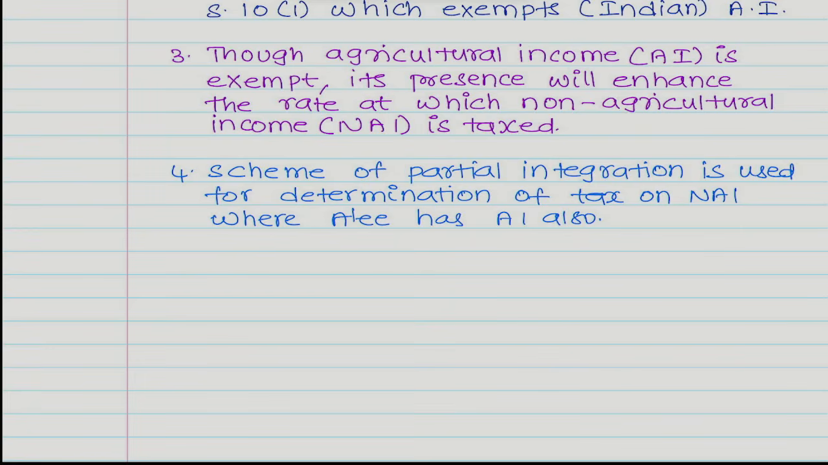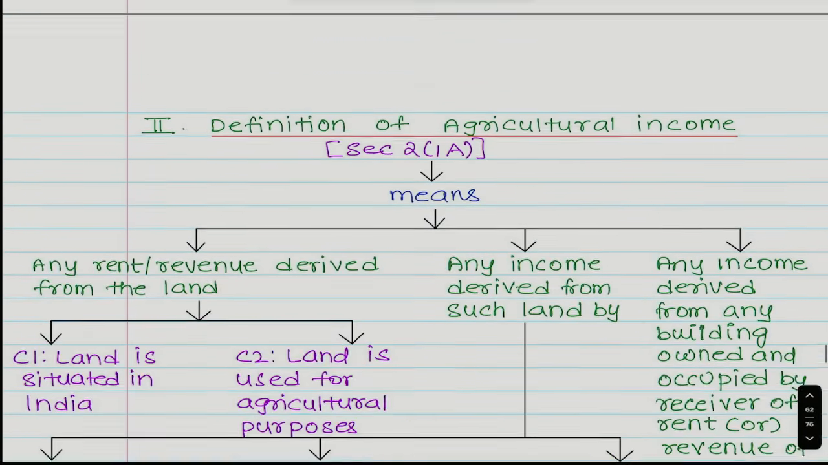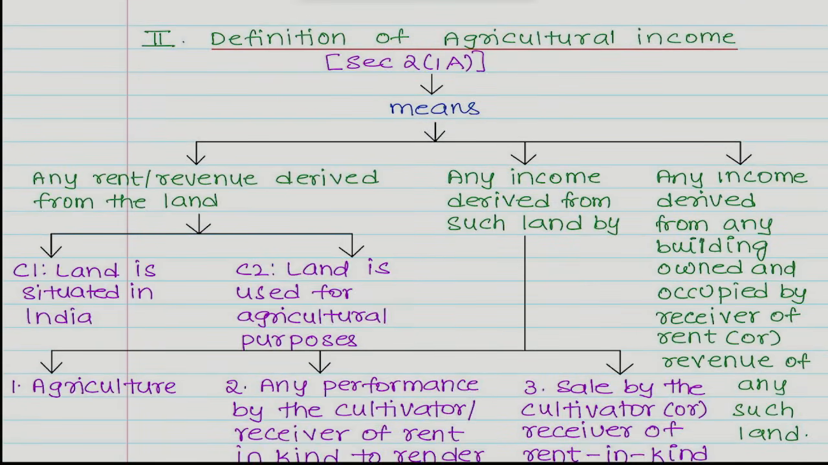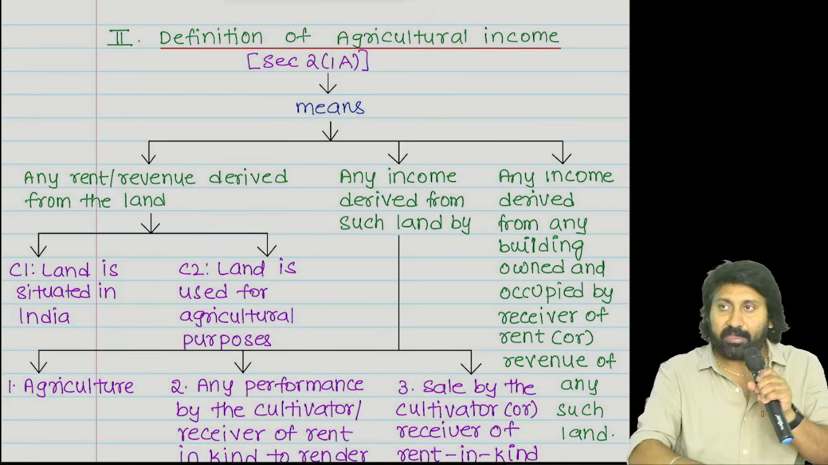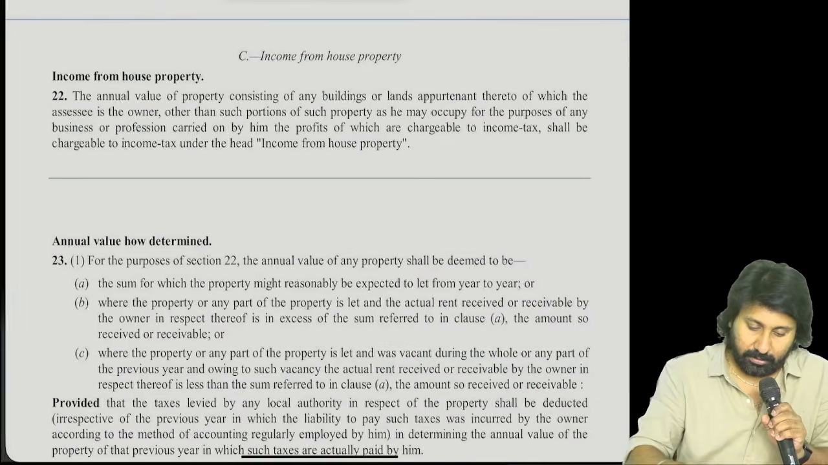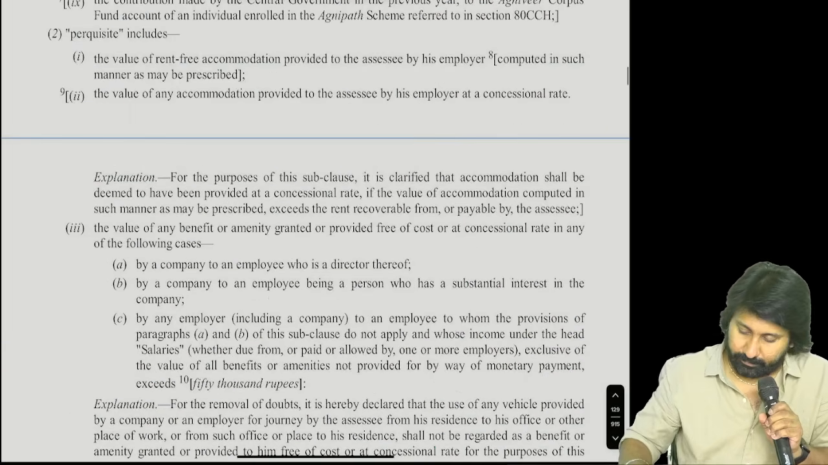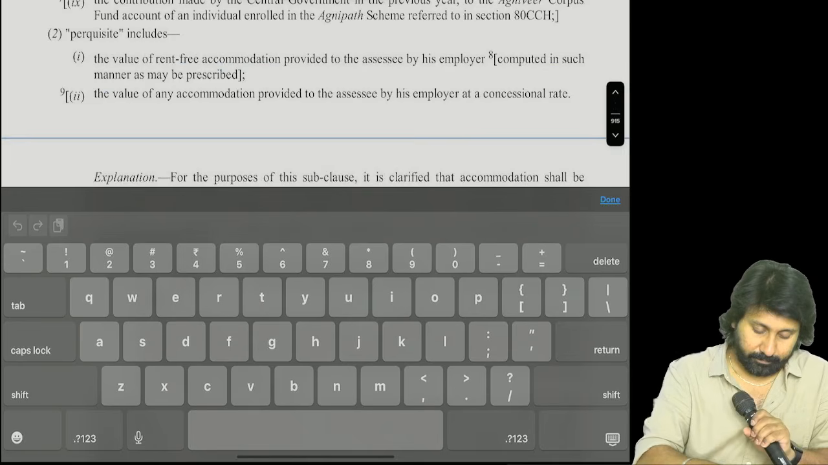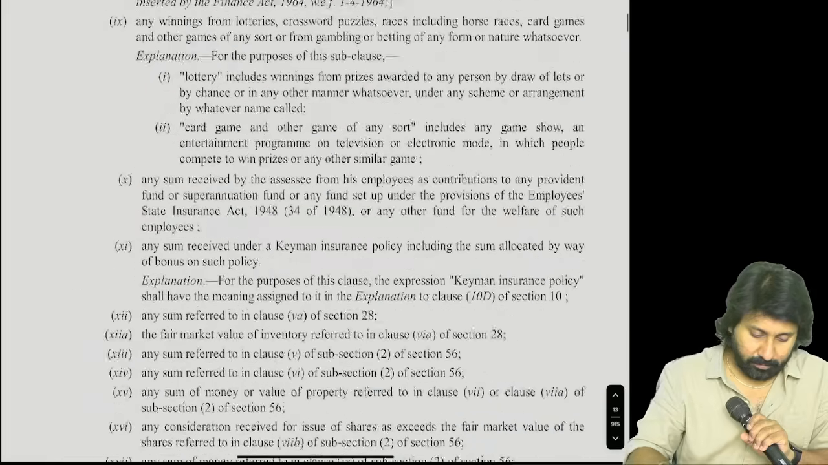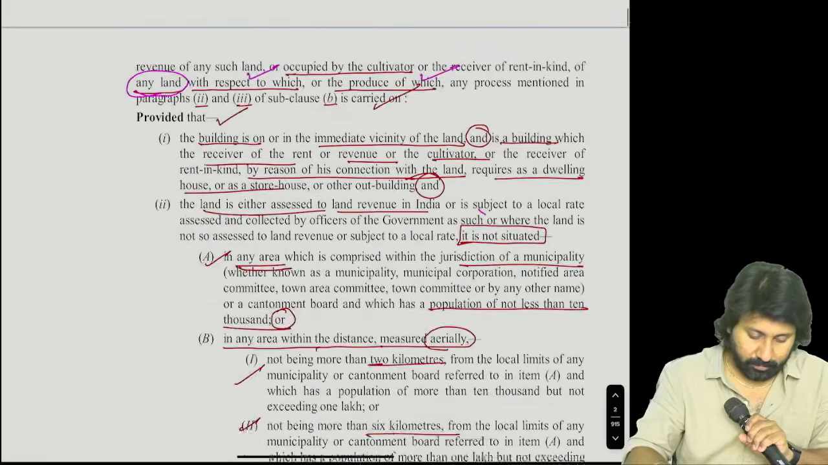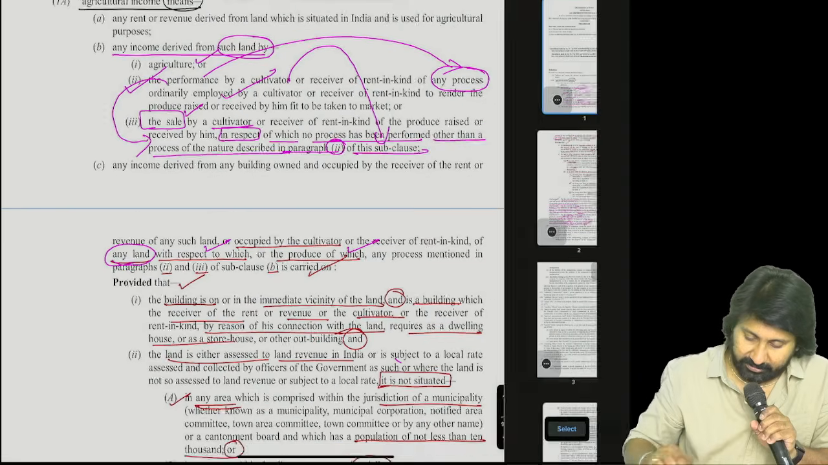Understood the point clearly? So now let us try to understand the definition of what is agricultural income. Section 2, clause 1A. Listen, don't write. Let me first explain. It takes time to explain the definition in a proper way. See the screen once.